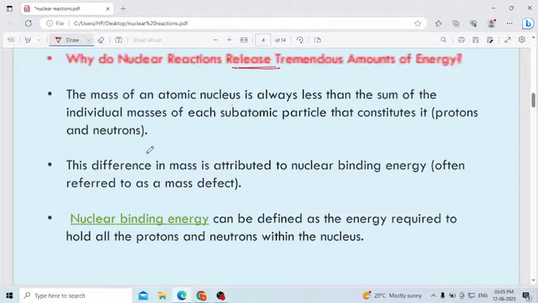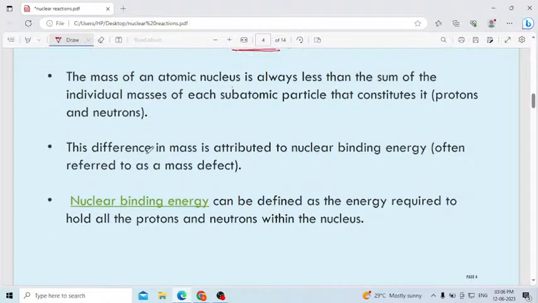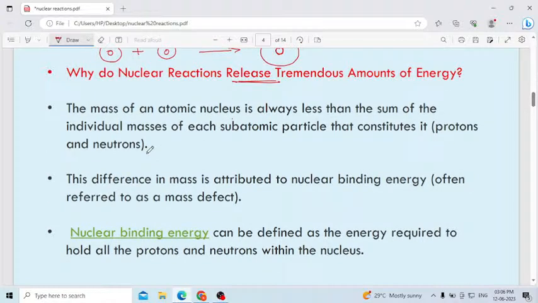Yes, the mass of the nucleus will always be less than the sum of the individual masses of each subatomic particle, that everyone will know. The difference in masses is attributed to the nuclear binding energy, often referred to as the mass defect. What is meant by nuclear binding energy? It is defined as the energy required to hold all the protons and neutrons inside the nucleus.